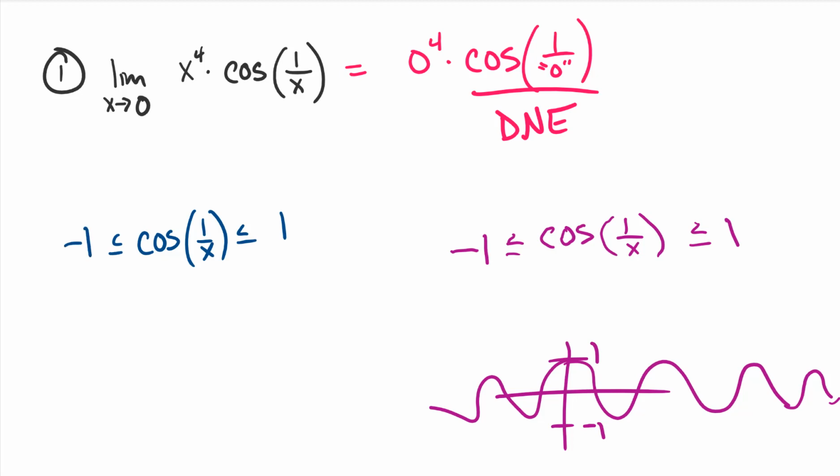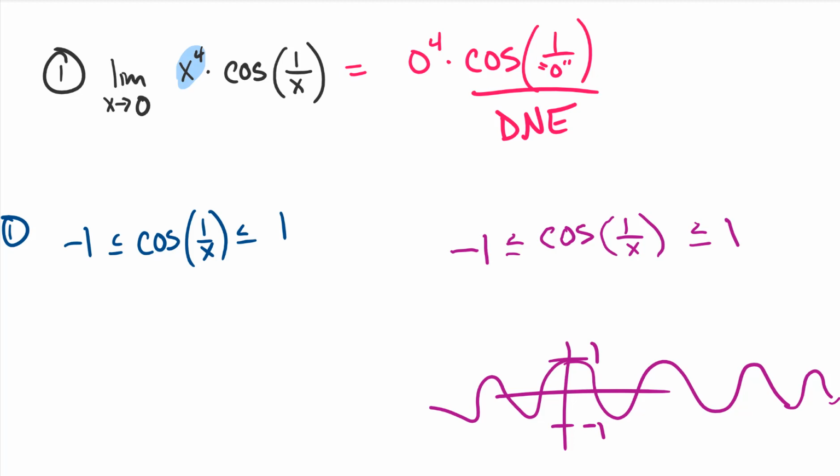Now our game, that's step 1: find out what it's trapped between. We want a bounded function, something above and something below. It's stuck. So we start here with -1, and now the game becomes that we want to slowly make this look like this. The first thing we're going to do is multiply all three sides by x to the 4th.